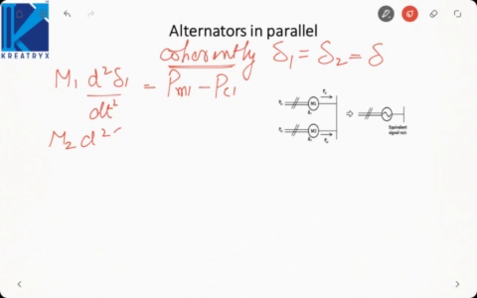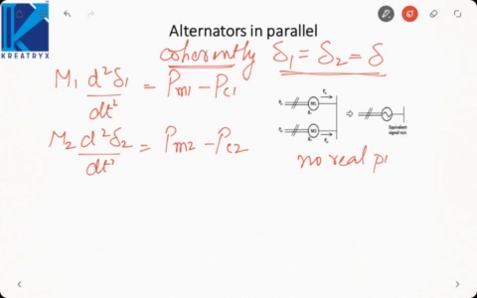M2 d square delta 2 by dt square will be equal to Pm2 minus Pe2. Now what is the significance of delta 1 equal to delta 2 equal to delta? If both the machines have the same angle, then there will be no real power exchange between the machines. Real power cannot flow from one machine to the other machine.